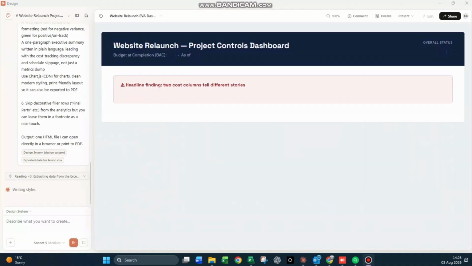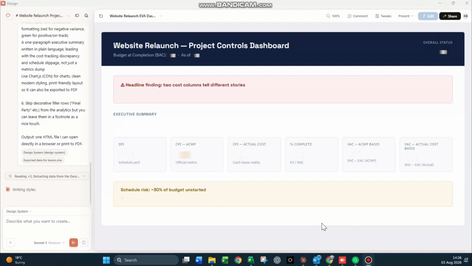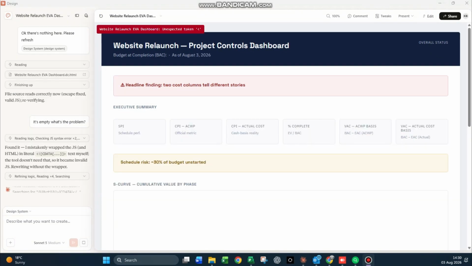Website relaunch, project controls dashboard. Now, the interesting thing is it's busy developing the KPIs on the top there, as most dashboards should have. The KPIs at the top there: SPI, CPI, actual cost, percent complete, EV, VAC, actual cost basis. But there was a problem.